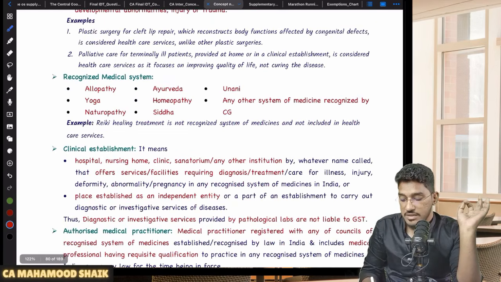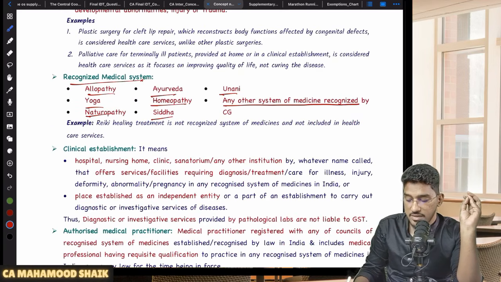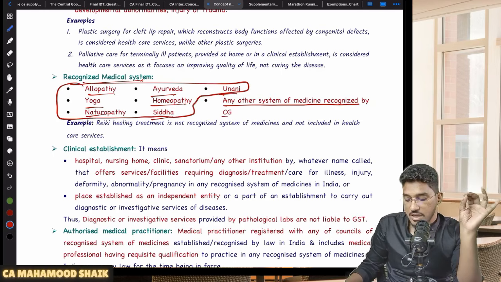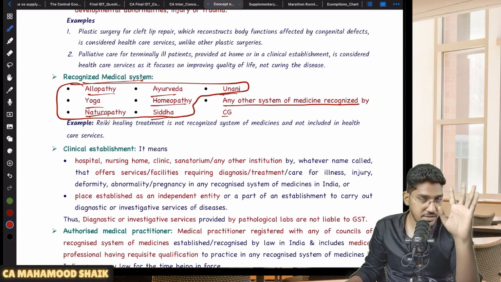Sir, recognized medical systems are these only: allopathy, yoga, naturopathy, Ayurveda, homeopathy, Siddha, Unani, or any other system of medicines recognized by central government. So this list you have to remember. These are only recognized medical systems. What are they? Allopathy, yoga, naturopathy, Ayurveda, homeopathy, Siddha, Unani. These are only recognized medical systems in India.